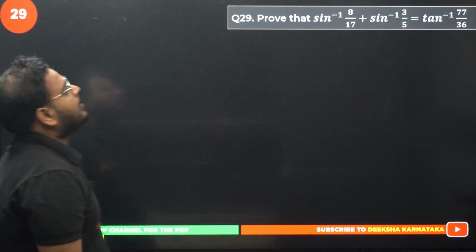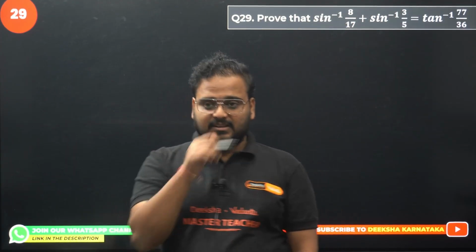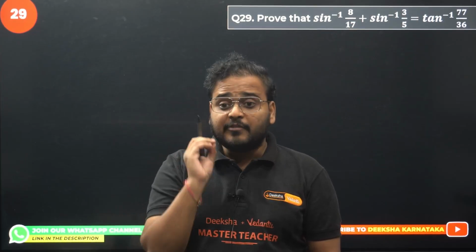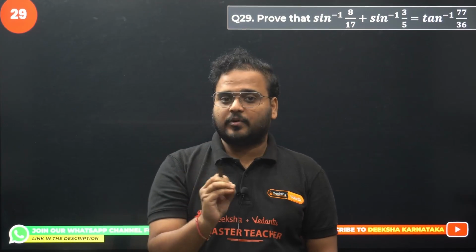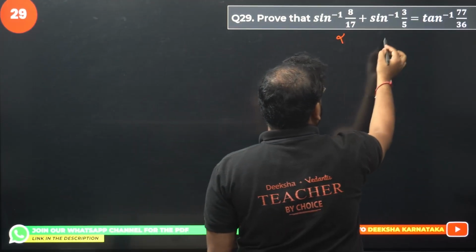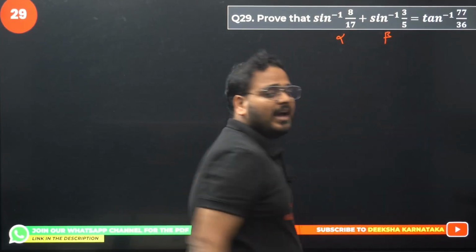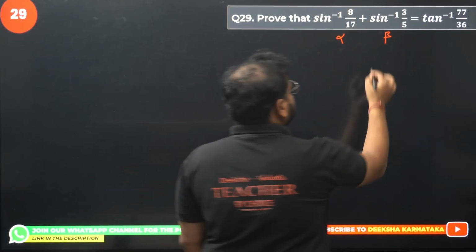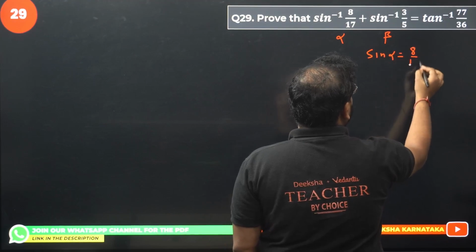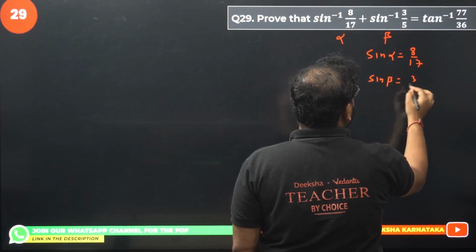Proven. 29th now. Prove sine inverse of 8 by 17 plus sine inverse of 3 by 5 equal to tan inverse of 77 by 36. It's a very good question. So please pay attention on the board right now to solve this problem. Let's call this angle alpha, this angle beta. Okay. Inverse will give me angles, right? So from here I get sine of alpha is 8 by 17 and sine of beta is 3 by 5.